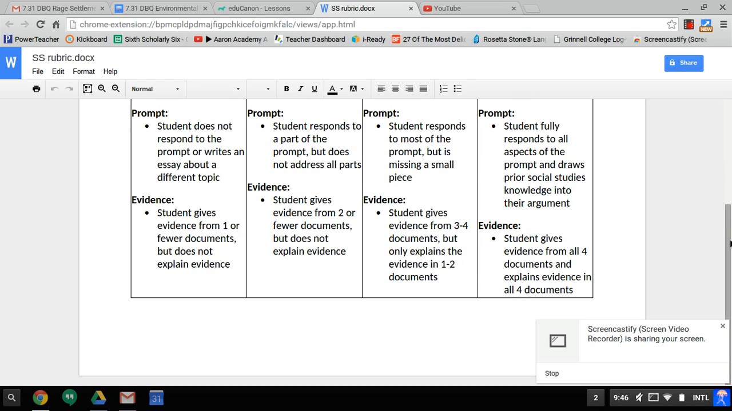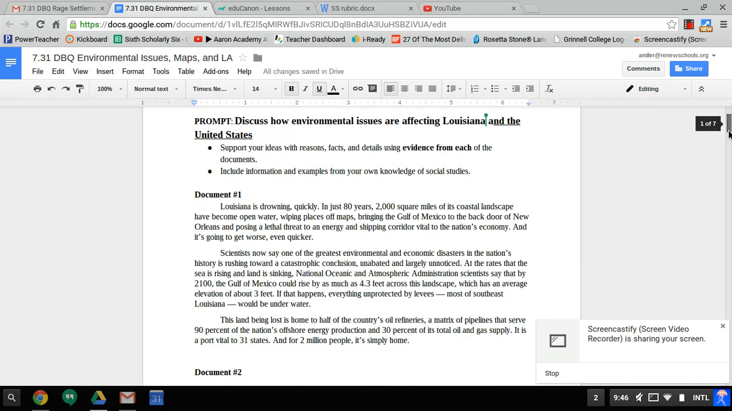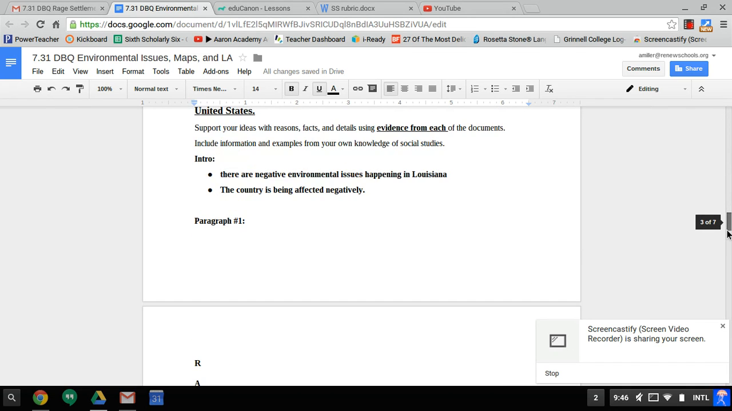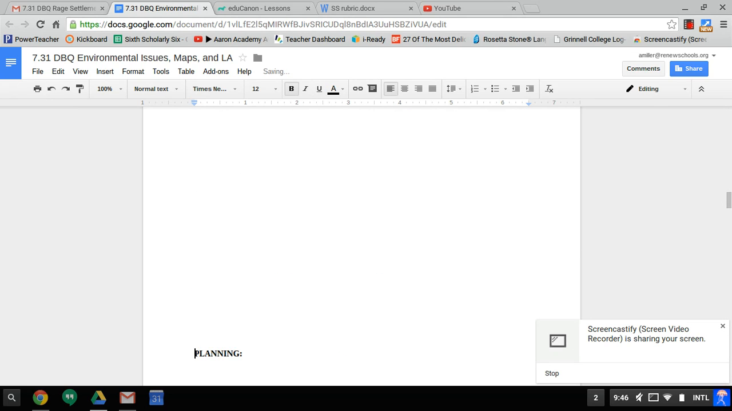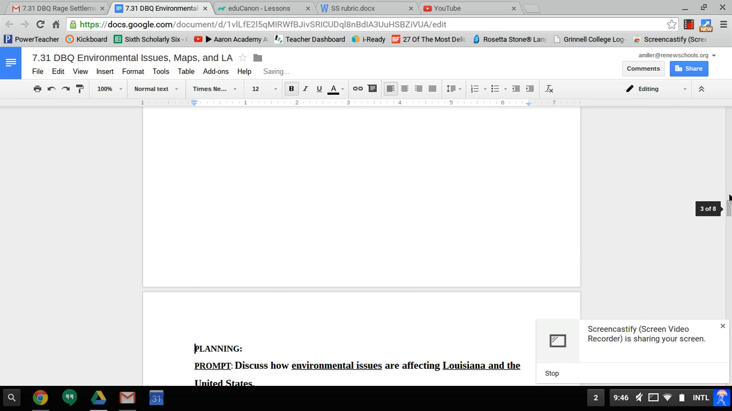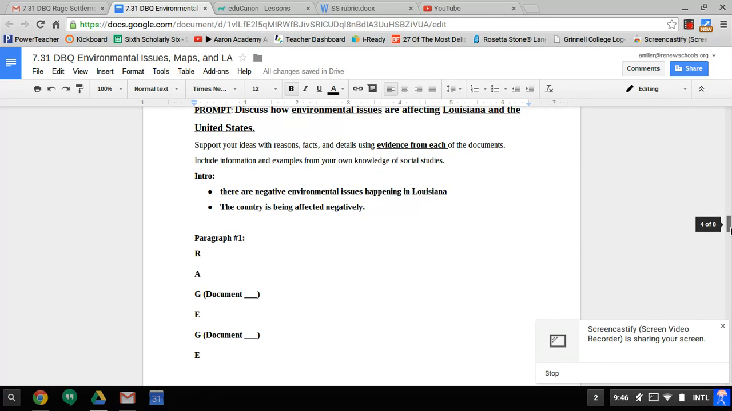You will see, and I'm going to go back to the DBQ. So what we're doing is 2 stages today. If you go all the way to the page of your DBQ that says planning. So on the planning, and hopefully yours looks like this, I put the prompt on it again. Discuss how environmental issues are affecting Louisiana and the United States.